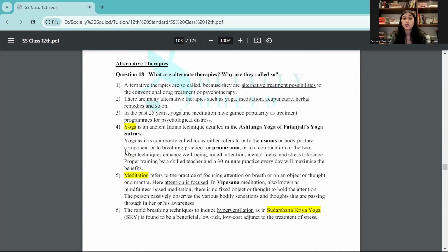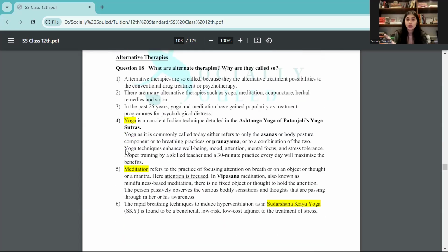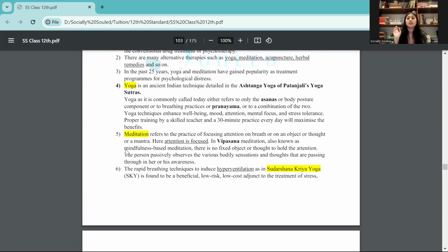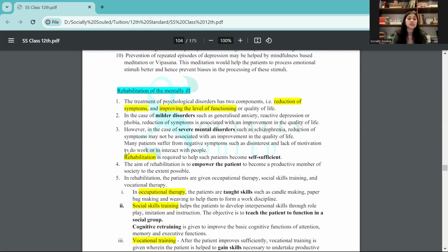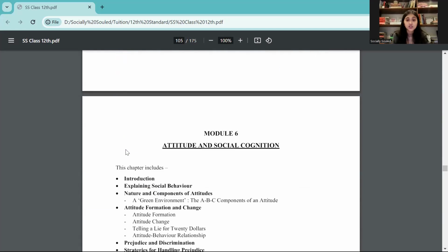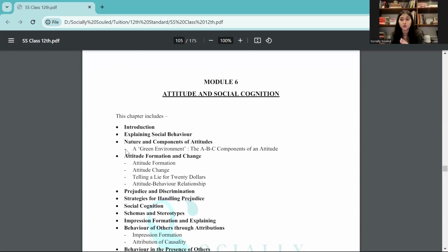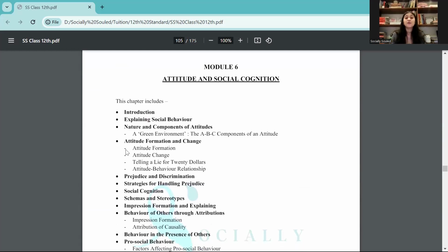And then comes the alternative therapies. Here, the types of yoga that are written, the meditation, the Sudarshana Kriya Yoga, all of this you need to know. The Kundalini Yoga, you need to remember this. And at the end, what does rehabilitation mean? And rehabilitation is basically for whom? Okay, then we have chapter 6.